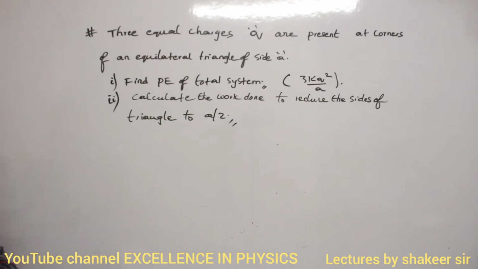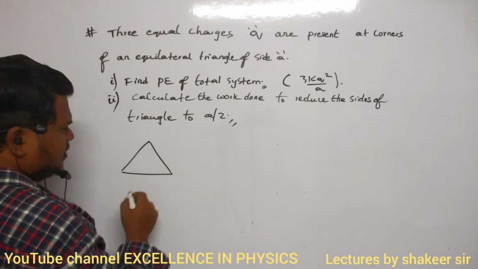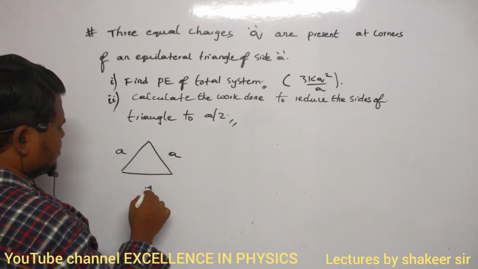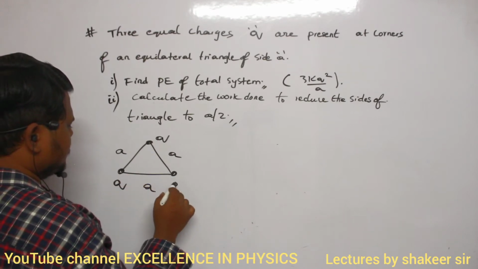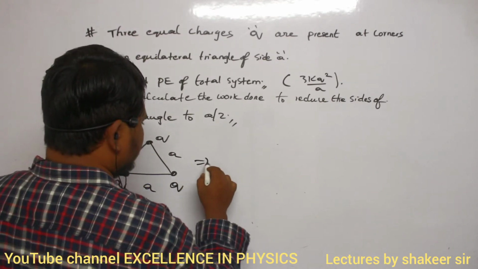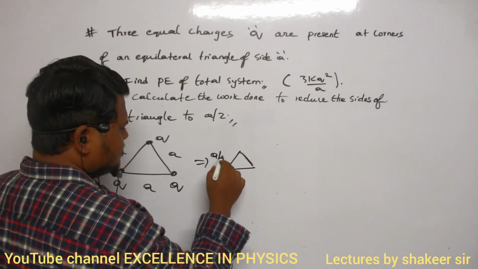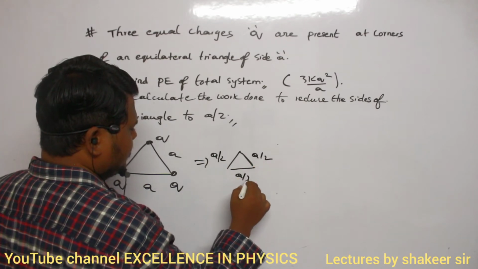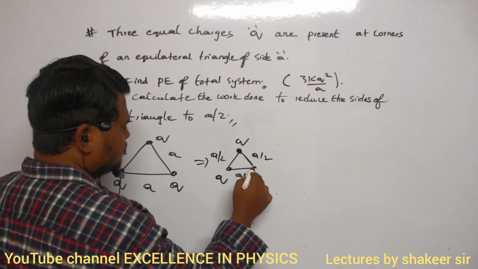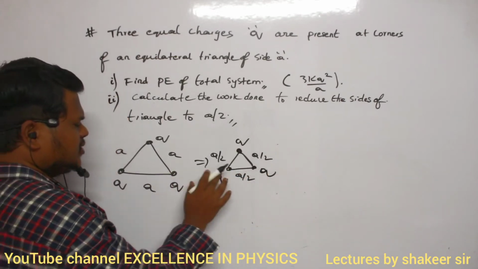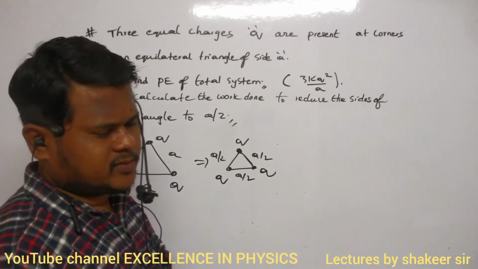So initially what was our triangle? This was our triangle. This side is A, this side is A, this side is also A. Here Q was present, here also Q, here also Q. Now this triangle, I want to reduce its size. Now what is this distance? A by 2, A by 2 and A by 2. Here charges are Q, Q and Q. Now to make this triangle into this triangle, how much work do I have to do? That is the question. So can anybody say how I can do this calculation?